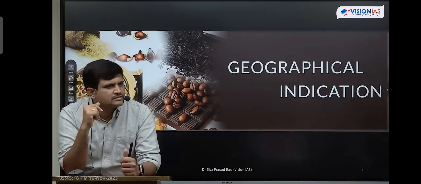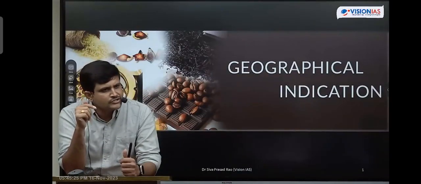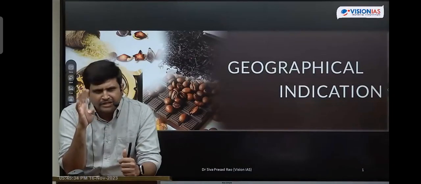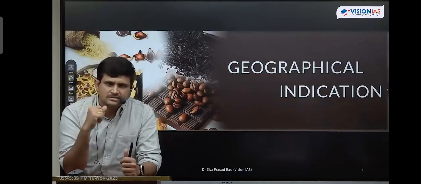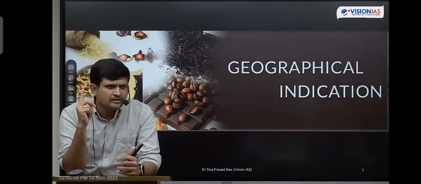Is it right or not? Yes. So when we are indicating the particular product in the name of geographical locations, that means the quality of the particular product is ensured there. And that too, people or industries which have been involved in manufacturing that particular product for many generations, their interests are protected from third parties. No third parties or middlemen should manufacture similar kinds of products in the name of that particular geographical location.